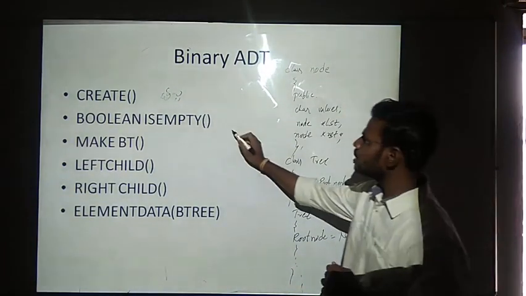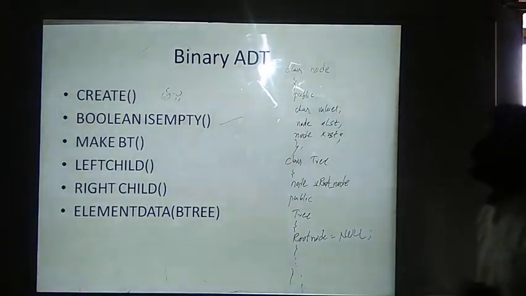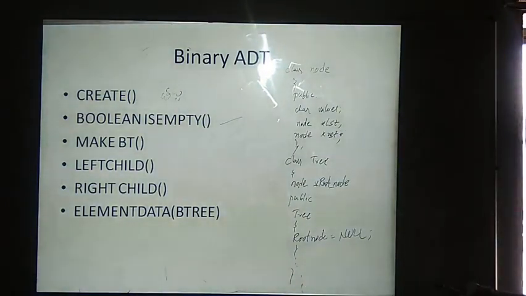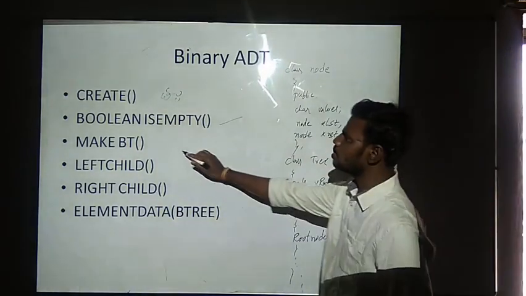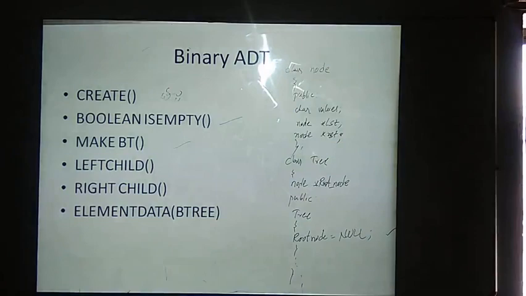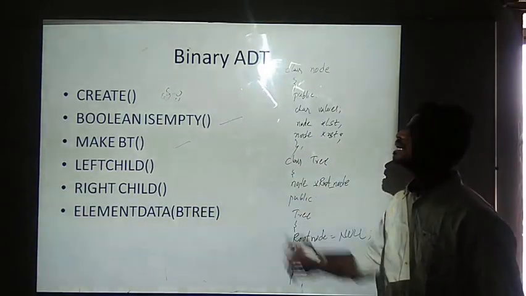Okay, and then the next operation is the boolean is empty operation. The boolean is empty operation will return true whenever it is empty. Okay, if it is not empty, then it will be returning the values. And see now, next we are having make binary tree. This is the next operation, that is make binary tree. This make binary tree is used in order to create the left subtree and right subtree. Okay, the root element item will be inserted and it will be creating the left subtree and right subtree.